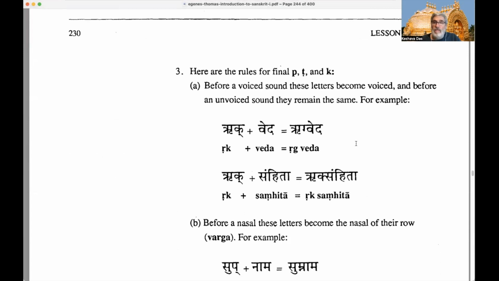Here are the rules for final P, final cerebral T, and final K. So before a voiced sound, these letters become voiced. And normally that's the way Sandhi works. When we have the ending of the initial word, if the second word starts with a sound which is different in the family lineage from the sound that the first word ends in, the first word's ending will change and become more like that sound. It'll sort of assimilate.